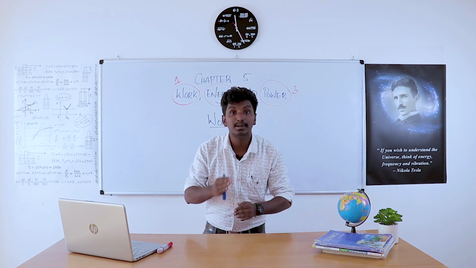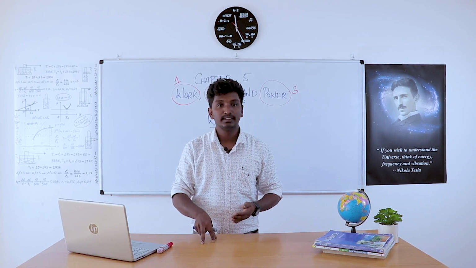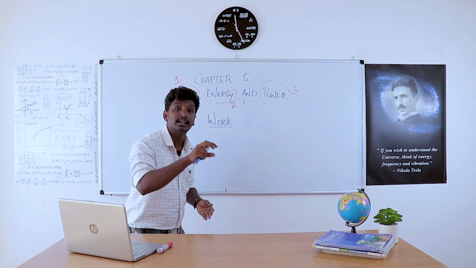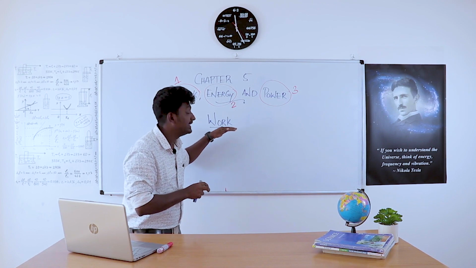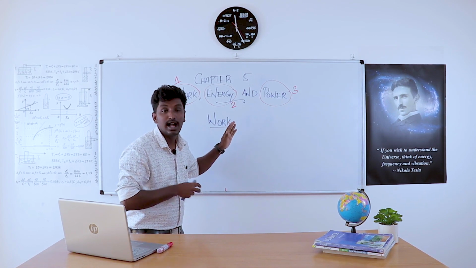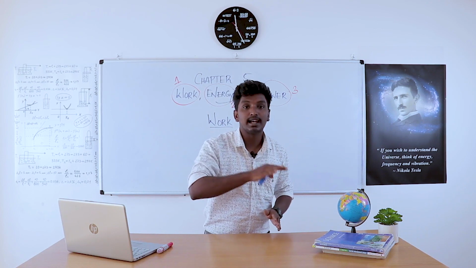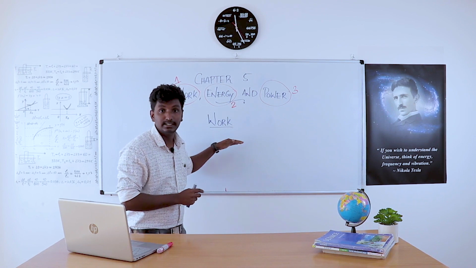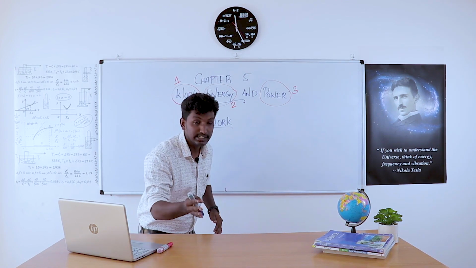Then we can simply define work as a quantity. We have two kinds of quantities, scalar quantity and vector quantity. After explaining the definition of work, I will explain whether work is a scalar or a vector.